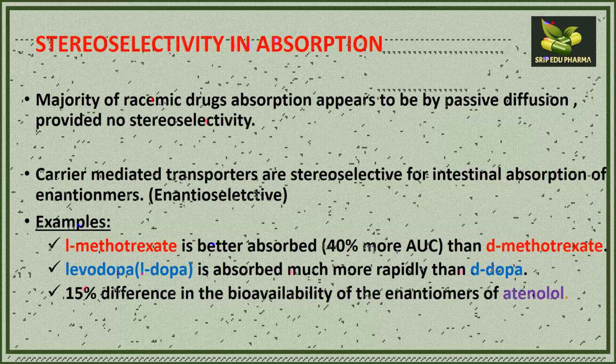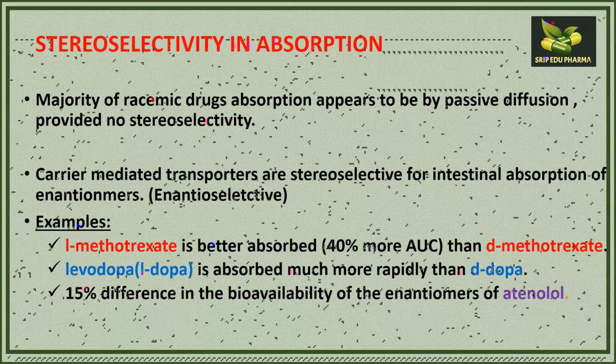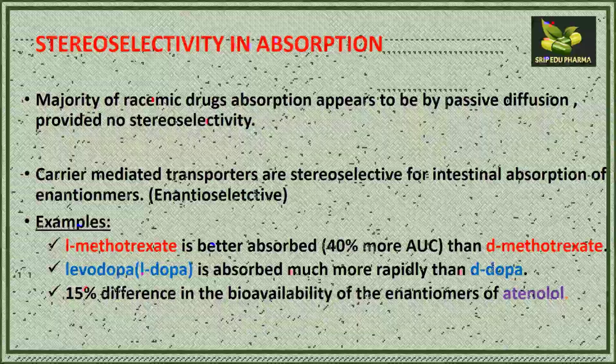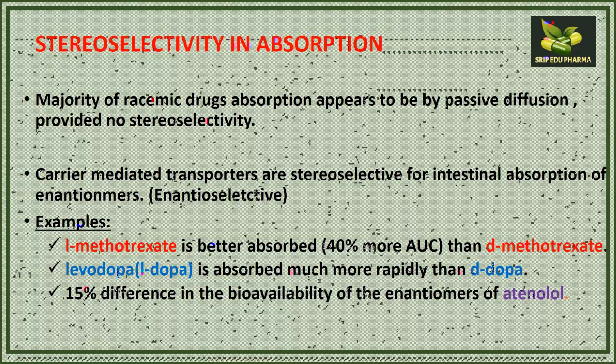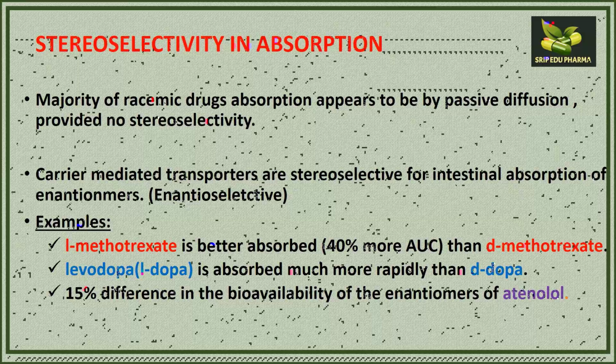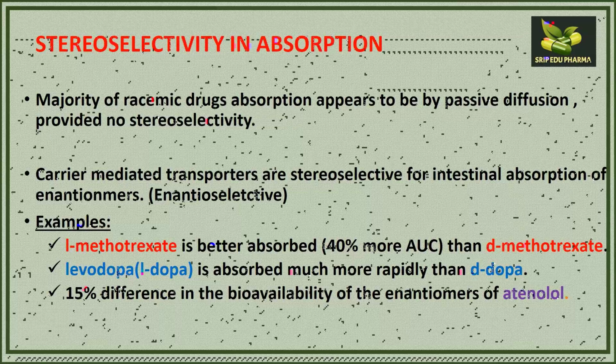Similarly, levodopa is more rapidly absorbed than the dextro form of dopa. Another example is atenolol, a beta blocker. The two enantiomers of atenolol differ by 15% in bioavailability after absorption.